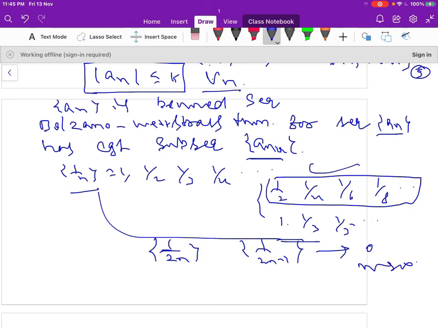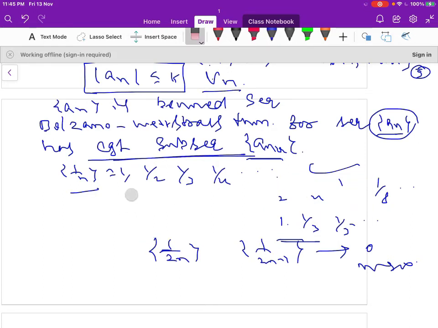Here you can observe that the Bolzano-Weierstrass theorem says that every bounded sequence has a convergent subsequence. So now we have to prove that the sequence a_n is a convergent sequence with the help of the convergent subsequence a_{n_k}.